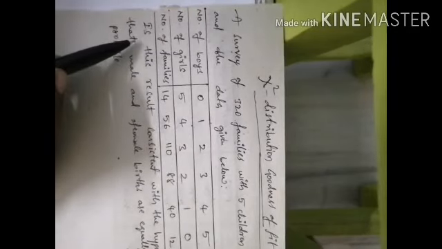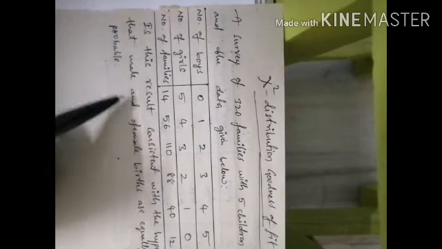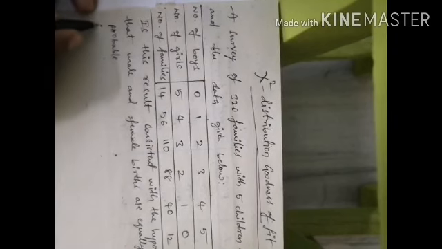He's asking, is this result consistent with the hypothesis that male and female birds are equally probable? Male and female birds are equally probable or not? So now we need to first set up, in the solution, the null hypothesis.